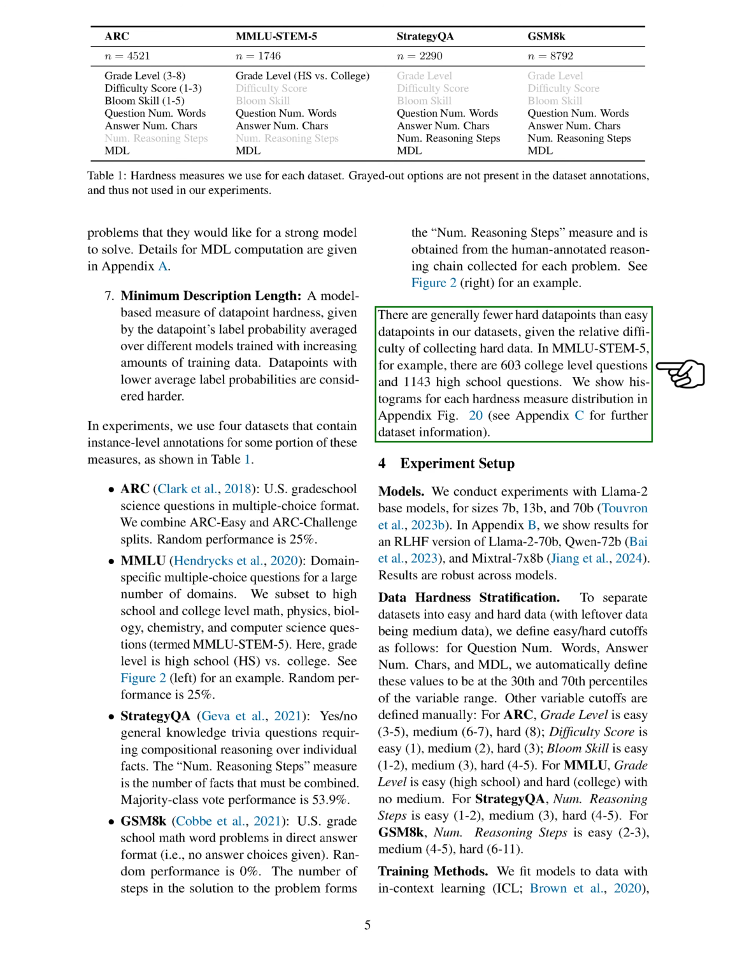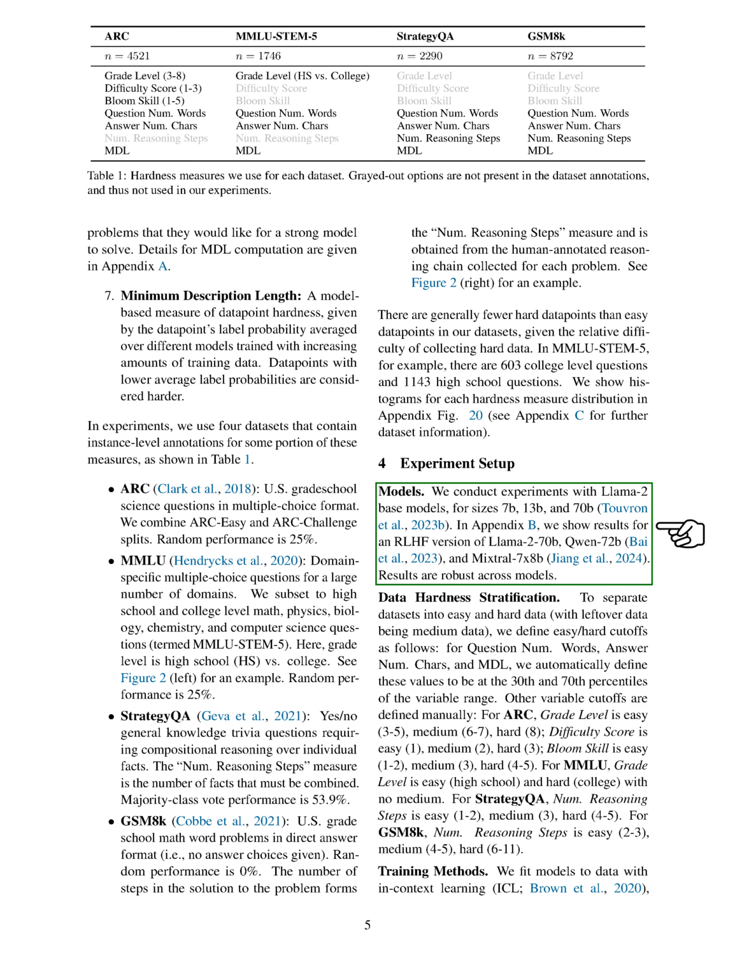Section 4 Experiment Setup. In our experimental setup, we used Llama 2 base models of different sizes, 7B, 13B, and 70B. We also tested an RLHF version of Llama 2 70B, Qwen 72B, and Mixtral 8x7B, and found that the results were consistent across all models. We divided our datasets into 3 categories: easy, medium, and hard. This was done based on certain criteria.